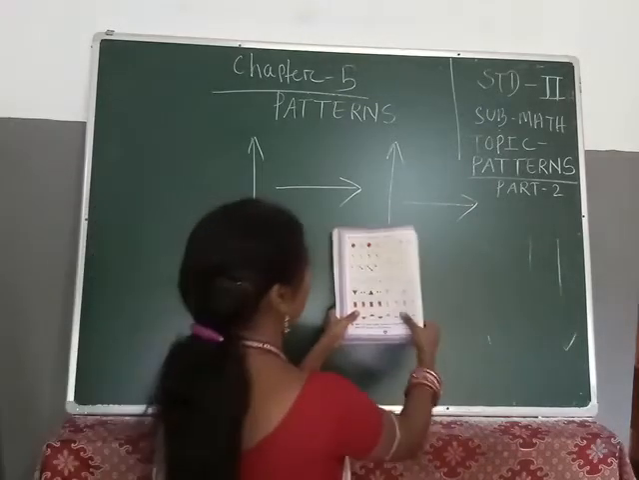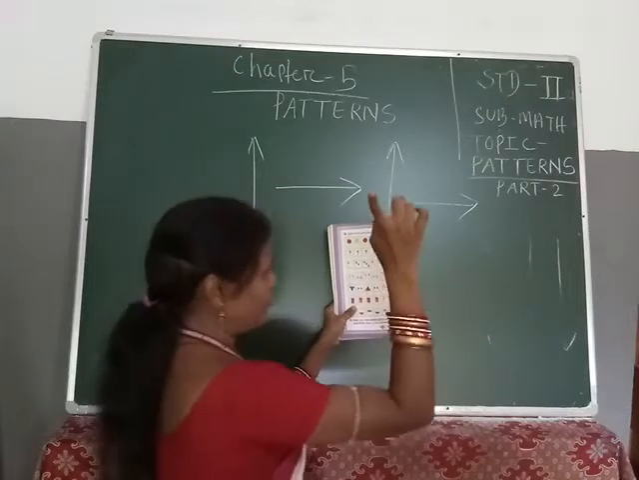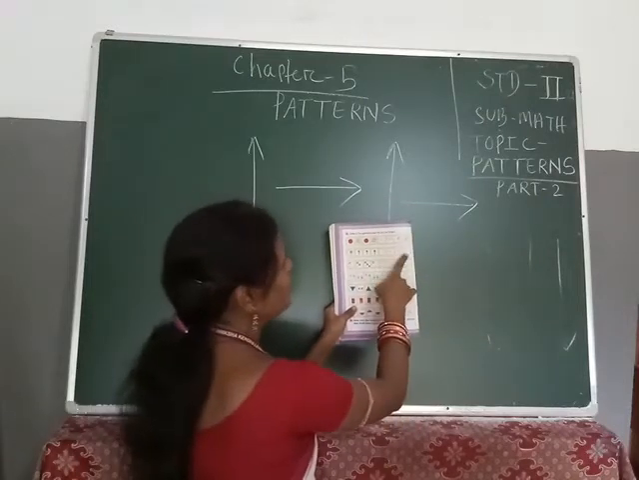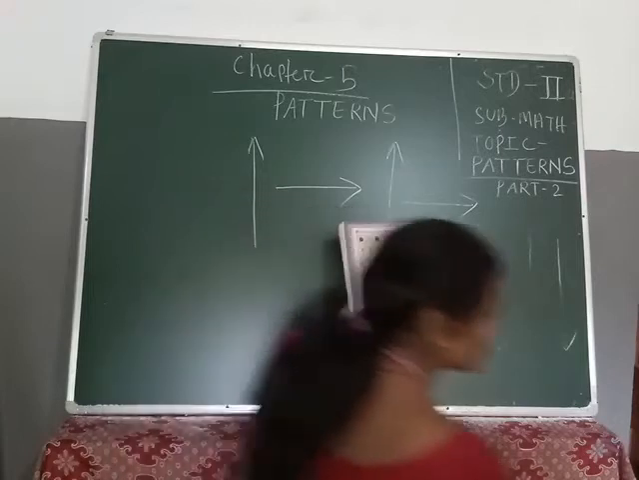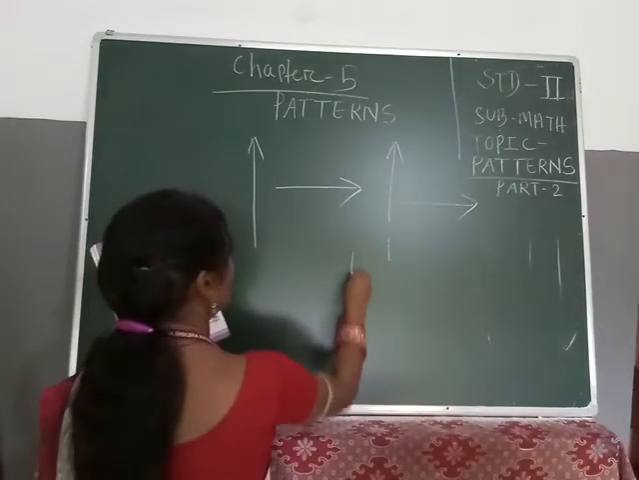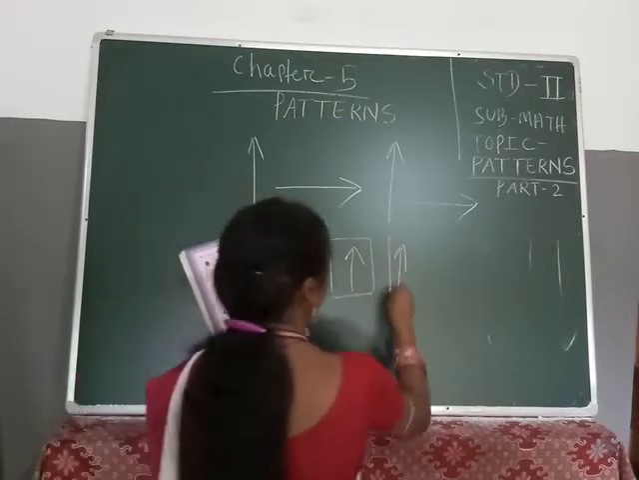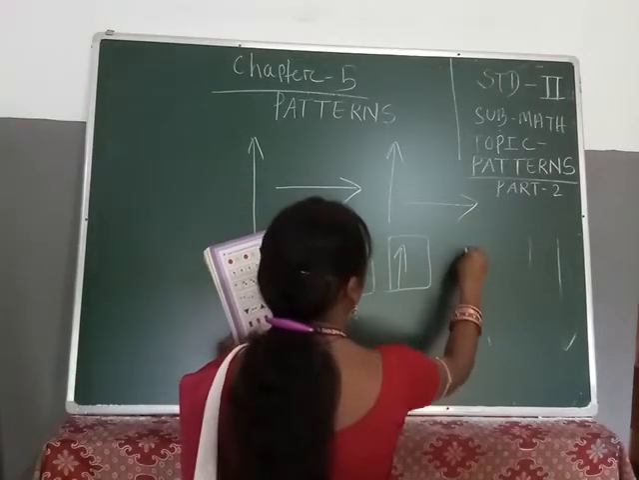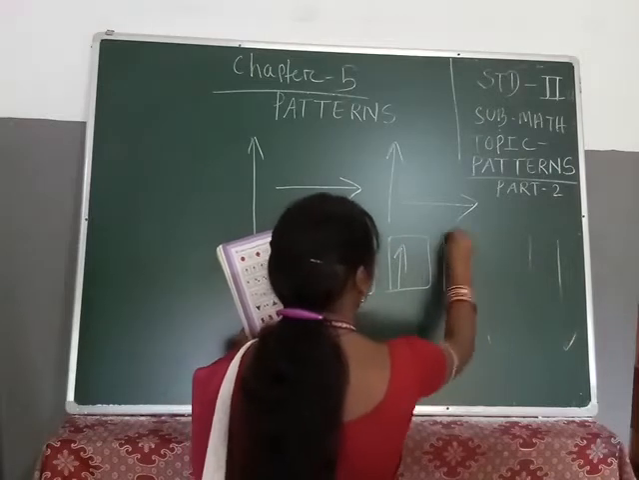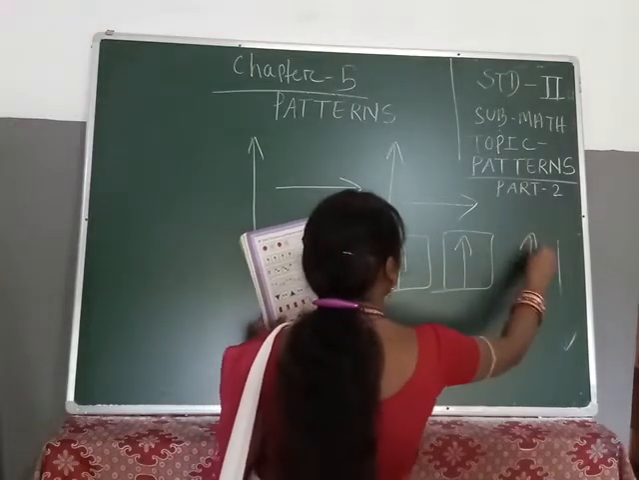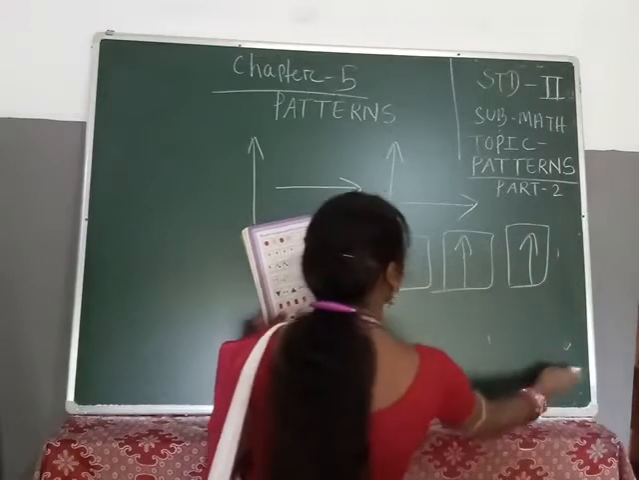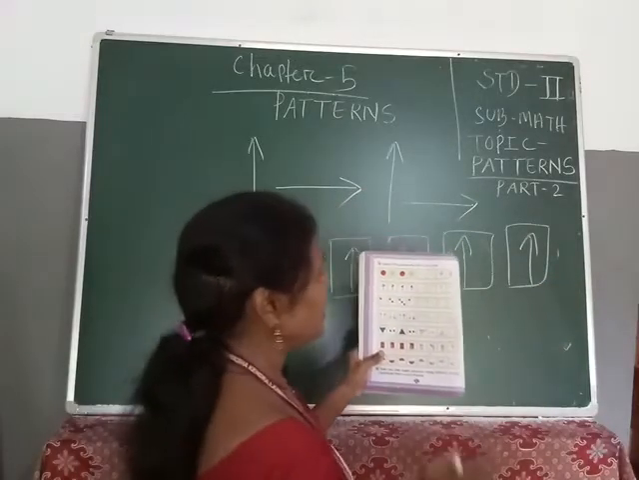Okay, so now you see students, an up arrow is given. So how many boxes are given? Four boxes are given, so we have to make another four. This one is 1, this one is 2, this one is your 3, and this one is your 4. So you have to complete by using this one.